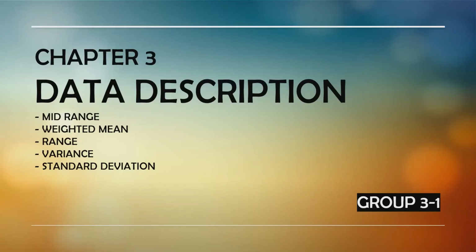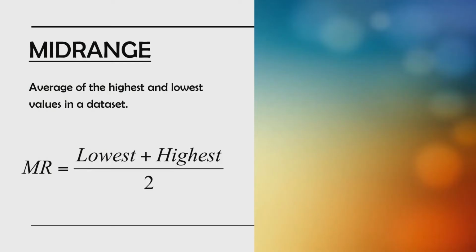Alright, thank you Group 2-2, and let's proceed to the fourth measure of central tendency, which is mid-range. So as you can see here, this is the formula, and it is a very simple formula including only addition and division. Or in simple words, I could say mid-range is the calculation to find the average of the highest and lowest values in the data set.